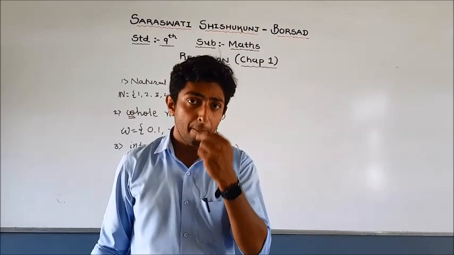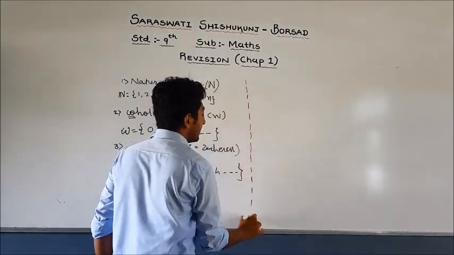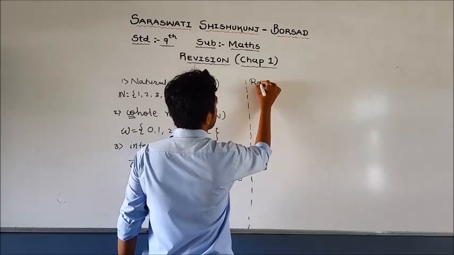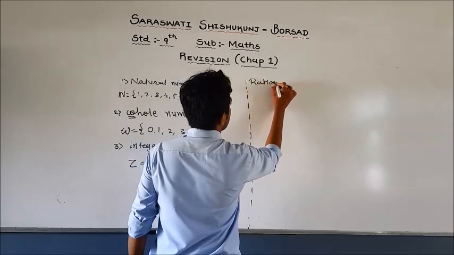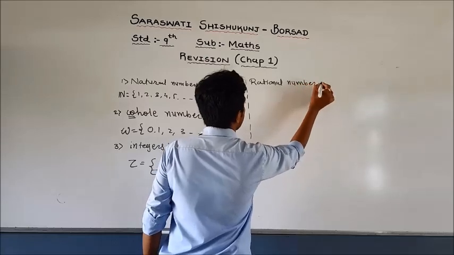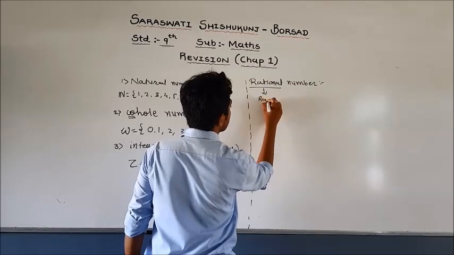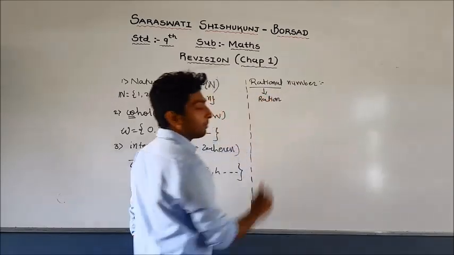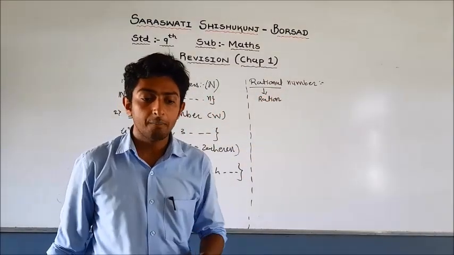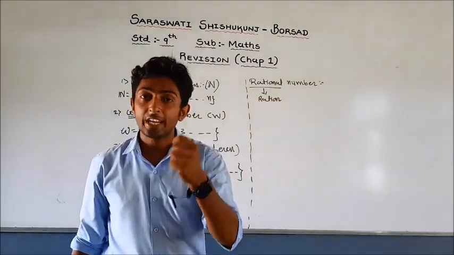Number 4 is rational numbers. The word rational comes from the word ratio.